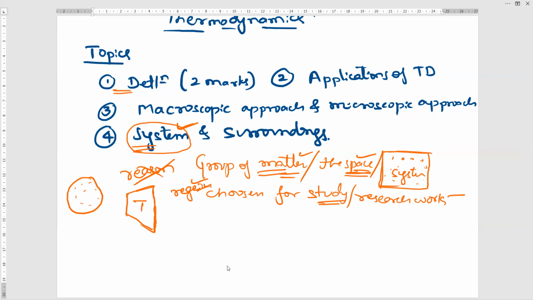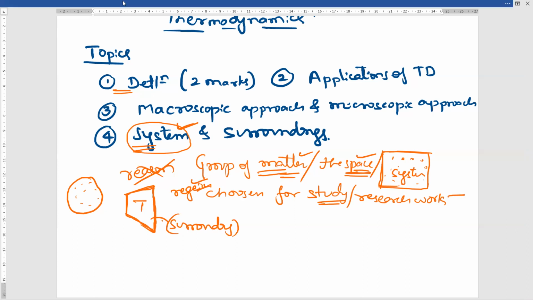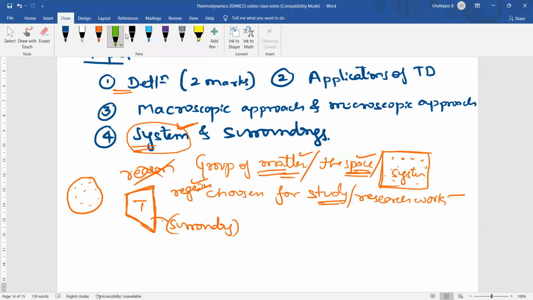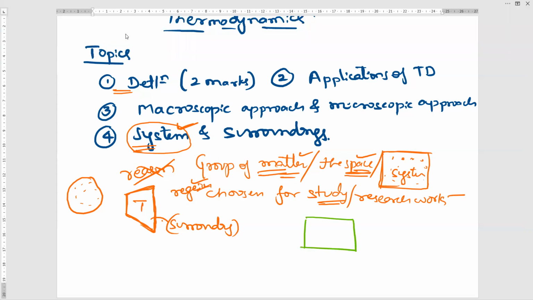So if you are considering the turbine as a system, then anything outside the turbine we will call surrounding. Anything outside the system is called surrounding. Understood? For example, if your classroom is a system, then the neighboring classroom is surrounding for you. One more classroom will be on the left hand side and right hand side; those will be the surrounding, and this will be the system. That is the definition of surrounding.